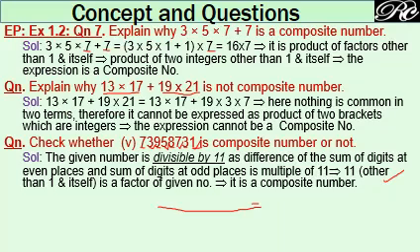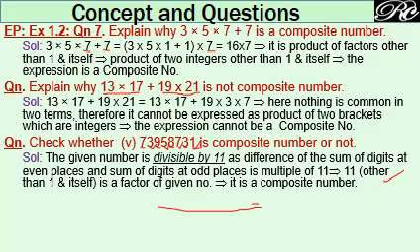Now let us add 3 plus 5 is 8, plus 7 is 15, plus 1 is 16. Now take the difference. Earlier it was 27 and this one is 16. 27 minus 16 is 11, which means this 11 divided by 11 is 1.